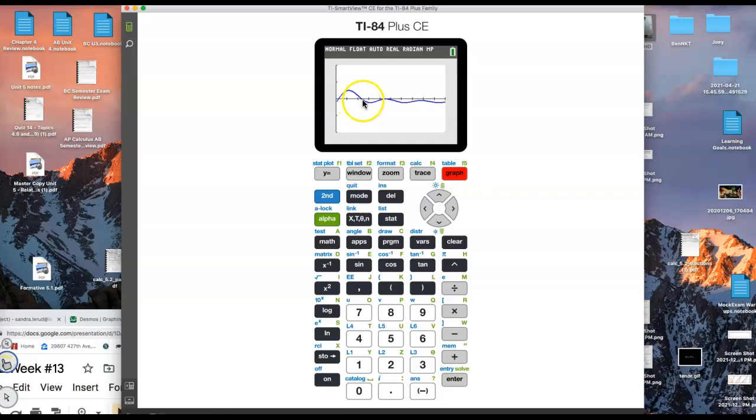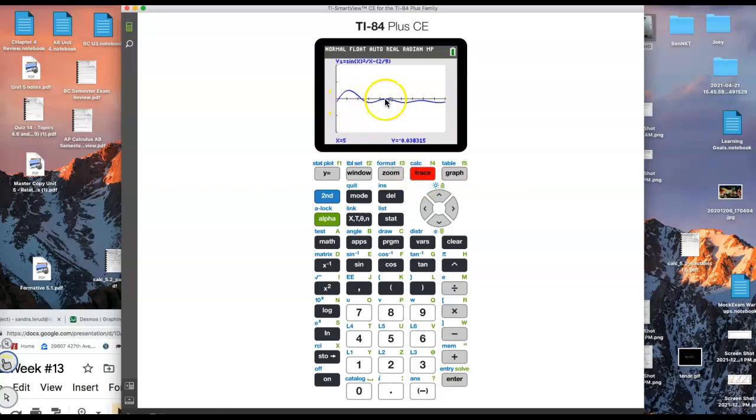I definitely see one right here. So there's definitely one. In class, we weren't sure about this over here. Now on mine you can see it's crossing in the domain, but on the calculator screen it was smaller, so they couldn't quite tell. So I told them to zoom in or trace.